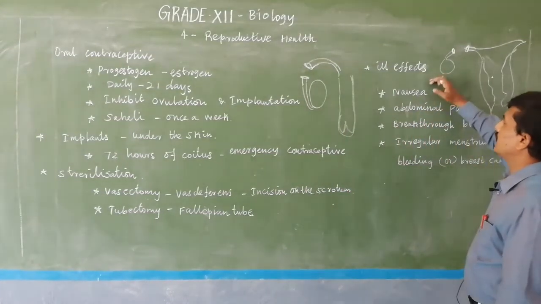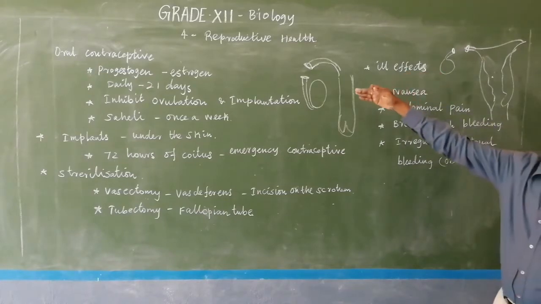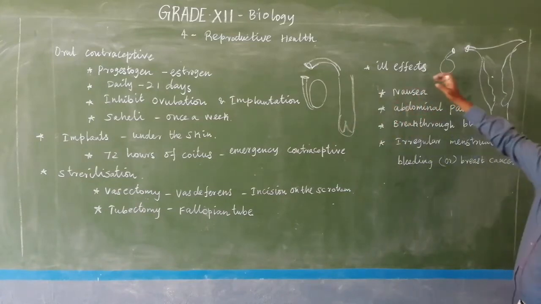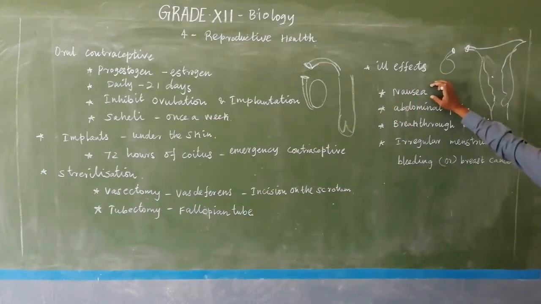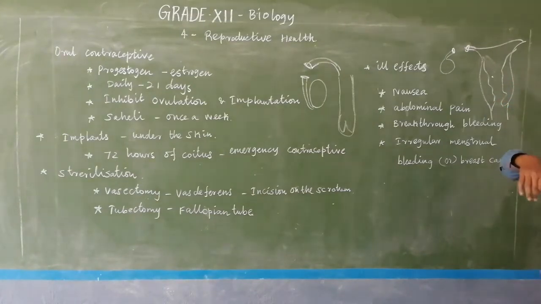Side effects mean things like nausea and breathing problems, which may occur due to overtaking of hormones like tablets or other methods. Sometimes there is abdominal pain, because the uterus is present in the abdominal area. In IUDs, intrauterine devices, the copper T, a T-like structure, is fixed in the uterus.